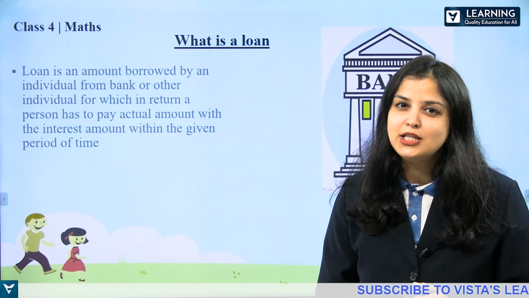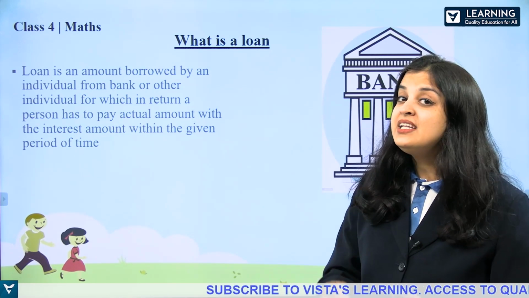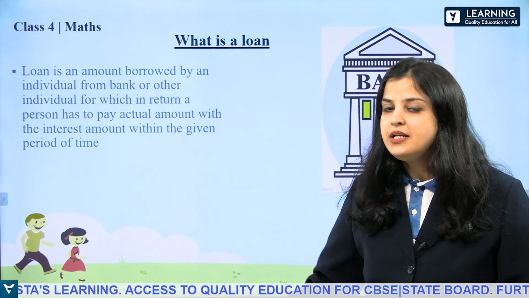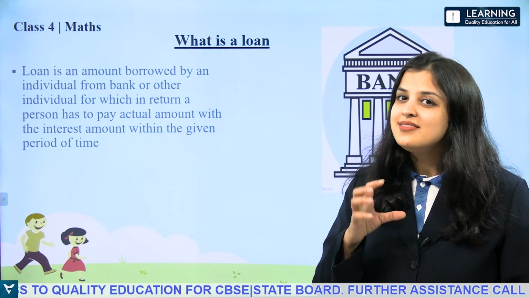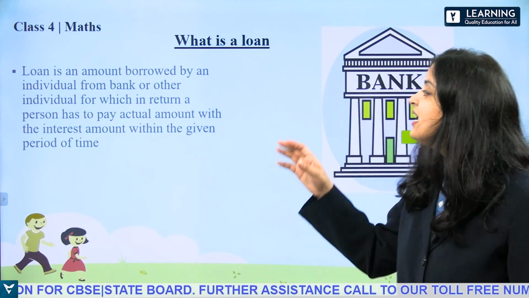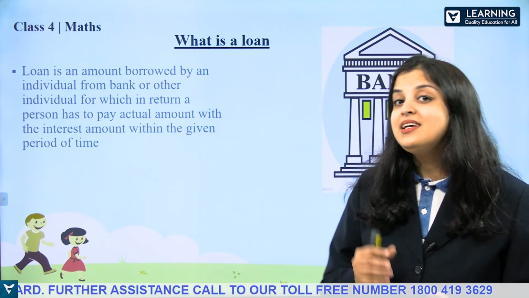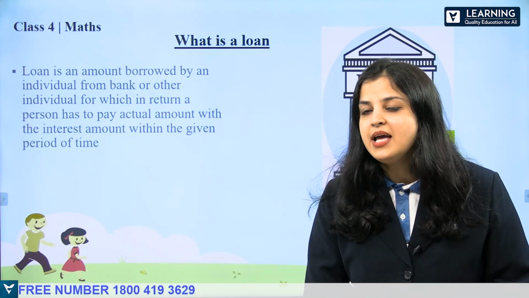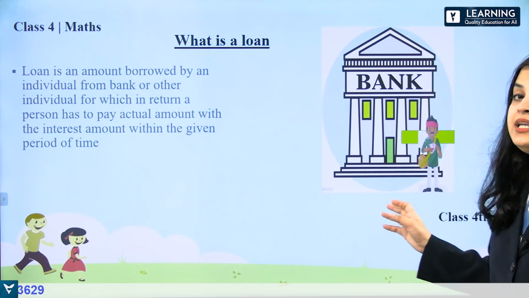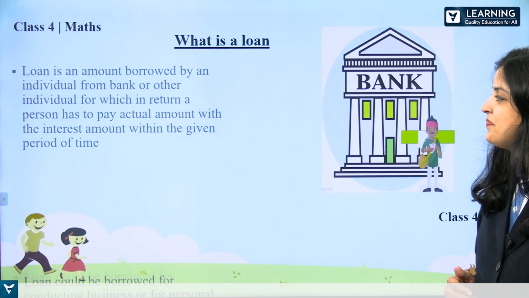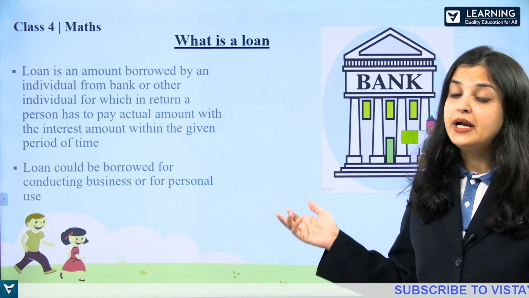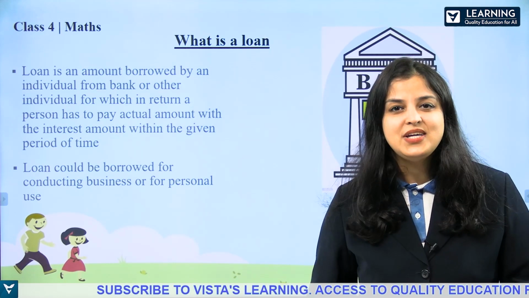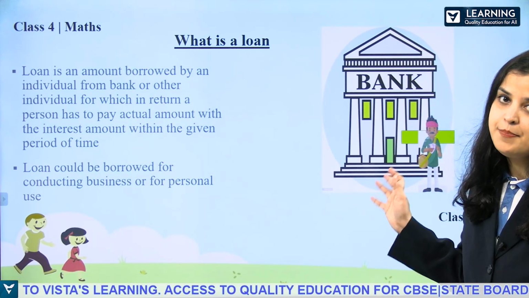So when we are repaying the loan to the bank, the money that we have borrowed from the bank, right? When we repay it, we have to pay an interest amount that has been fixed by the bank within the given period of time. And the bank even fixes a particular fixed period of time. Within that given time, we have to repay the money that we have borrowed from the bank. Now this money can be used for conducting business or for personal use also. It depends upon the person for what reason he is borrowing money from the bank.